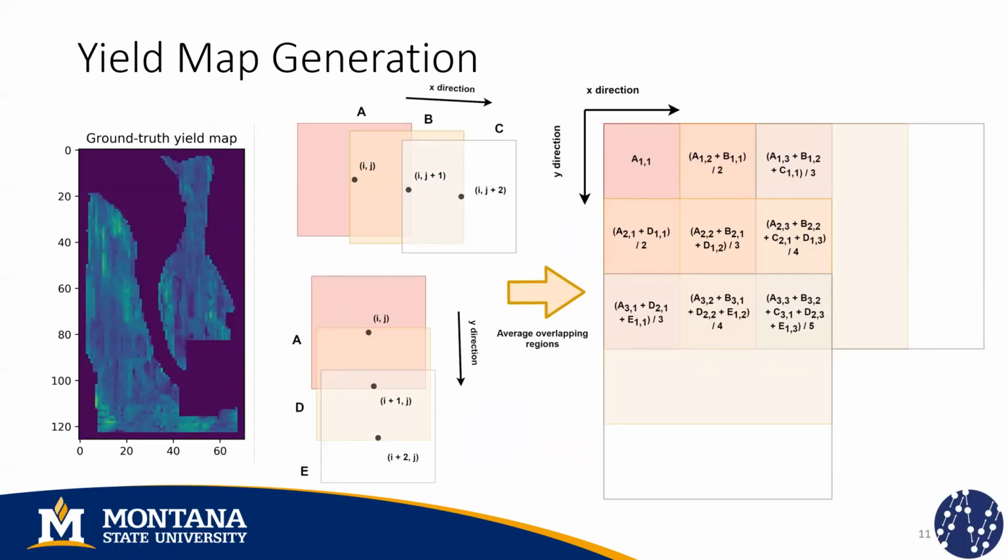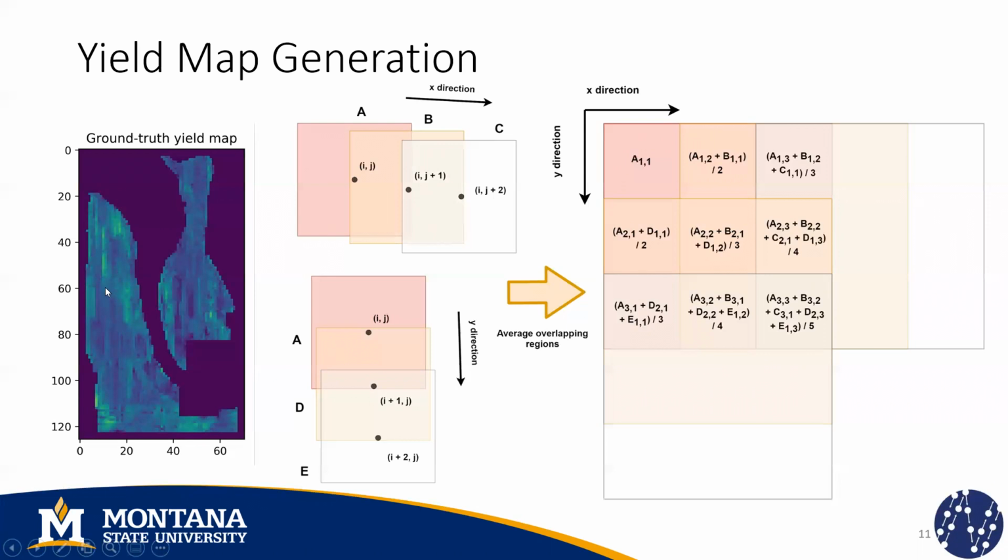The last step is that after training a model, we need to actually use it on the test set that corresponds to the last year of observed data to generate entire yield maps. And we do that by using a sliding window of 5 by 5 pixels. So we move this window horizontally and vertically through the field so that for each point within the field, we apply the trained model and we generate a yield patch.